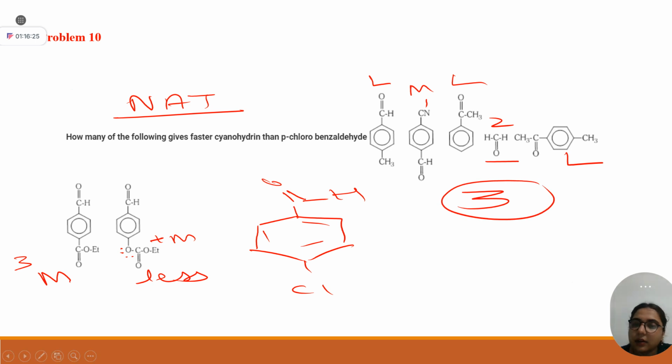Ma'am, amongst parachlorobenzaldehyde and the normal aldehyde, which one would be more reactive, you told? Formaldehyde. Because here it is attached to the benzene ring. See, the carbonyl is in conjugation with the phenyl ring, so the positive charge can be delocalized in this benzene ring.